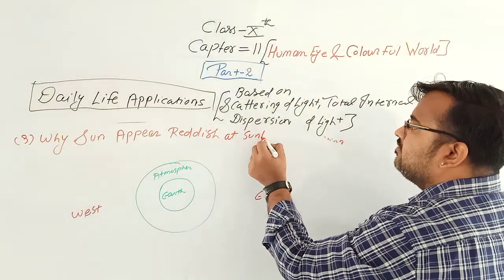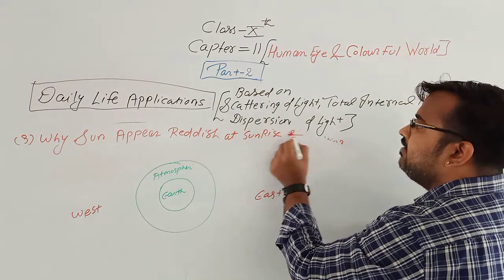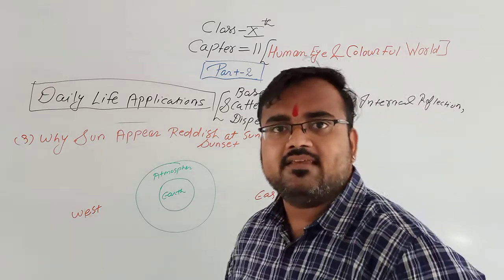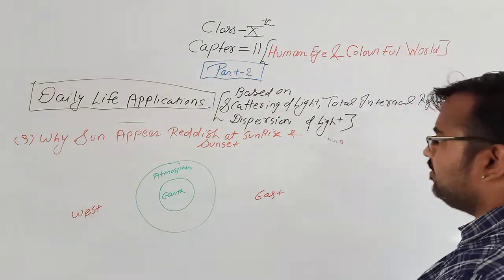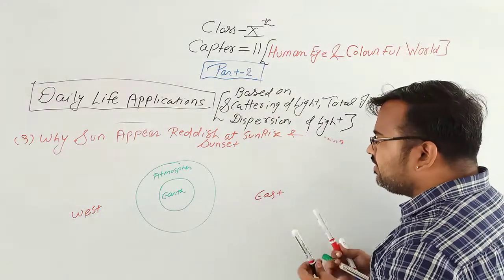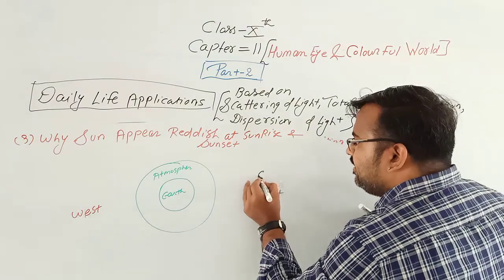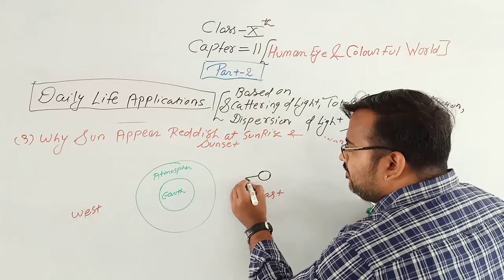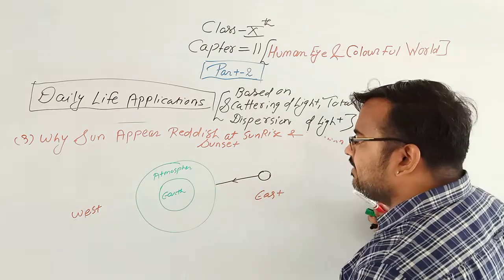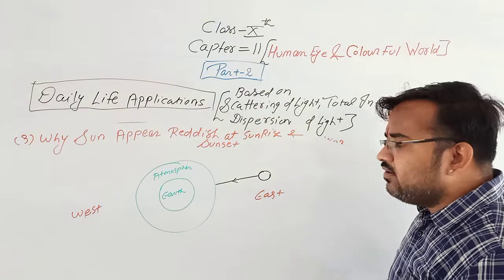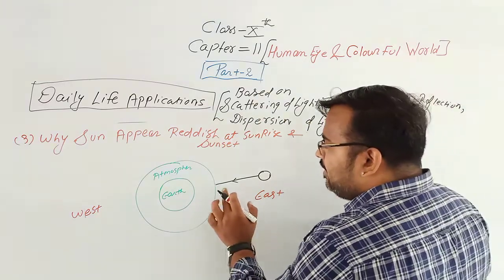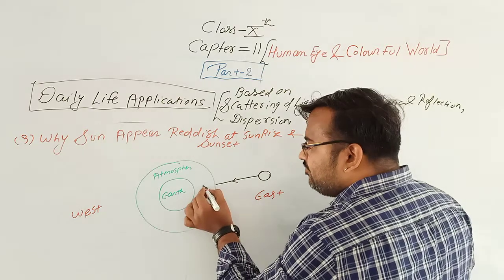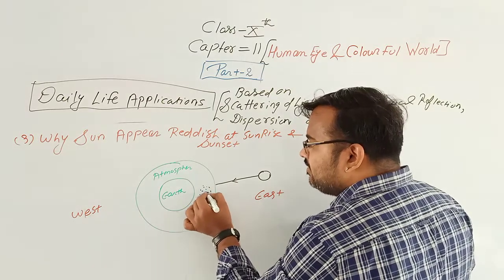at sunrise and sunset? Why does the sun appear reddish at the time of sunrise and sunset? Now see, suppose the sun is present here. Now, the sunlight rays are coming in a straight direction from rarer to denser medium. From rarer to denser medium it comes. So here the dust particles are present.